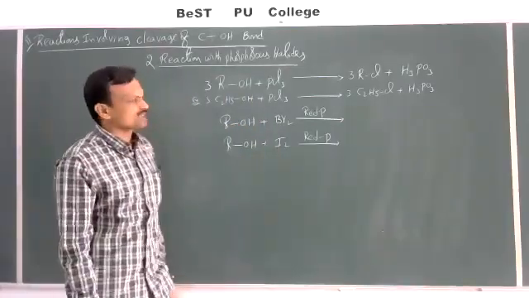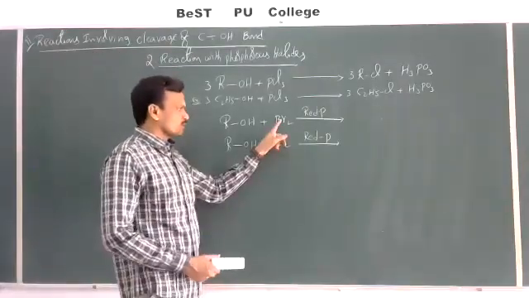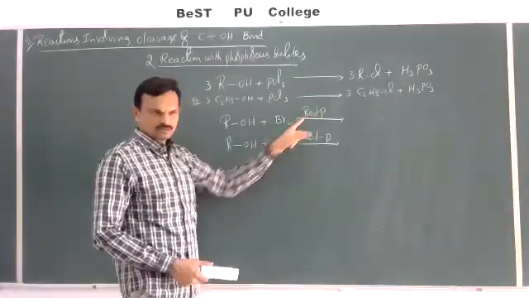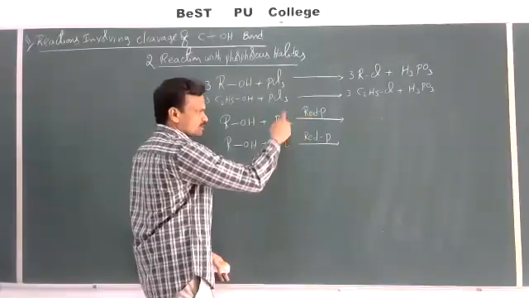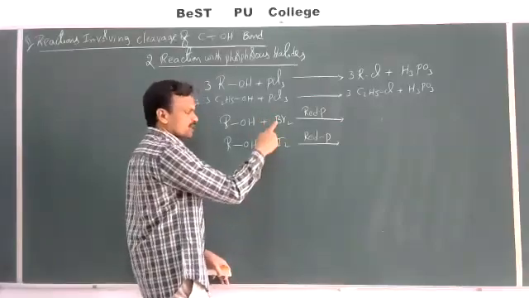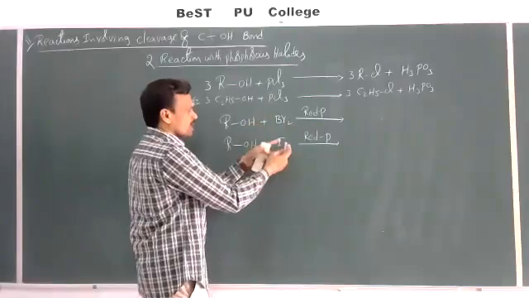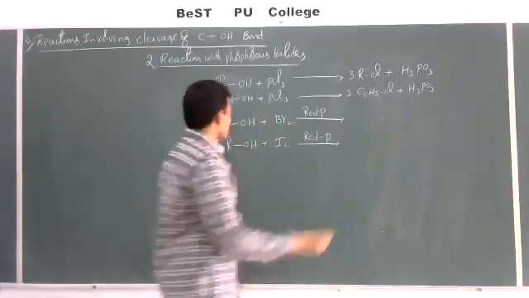Why? Because PBr3 and PI3 are less stable, so they are produced in the reaction by the reaction of bromine or iodine with phosphorus. First, this phosphorus reacts with bromine to give PBr3 or here PI3. That PBr3 and PI3 can react with alcohol. OH minus is replaced by Br minus and I minus here. Then what will you get here?